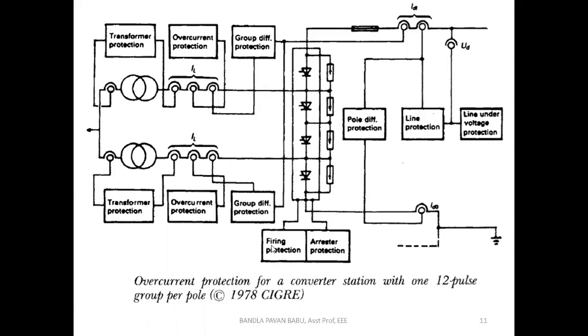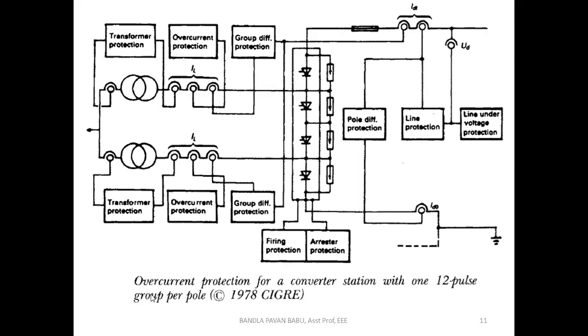For the firing protection, of course we are using the firing circuits, that is, the gate firing circuits, where we need to turn on and turn off these switches. If any fault currents arise, with the help of these switches we can also avoid the currents. We can suppress the currents by turning the switch off or on, so we can bias these currents.